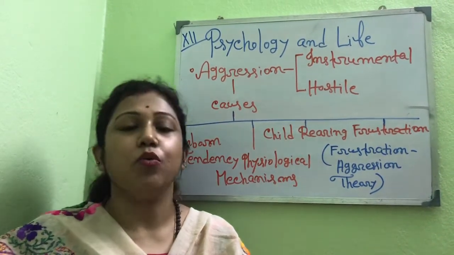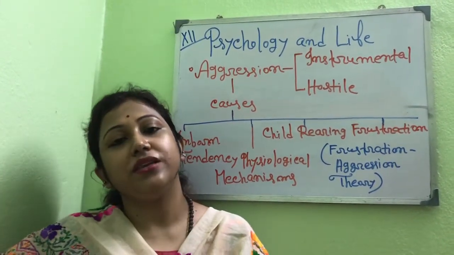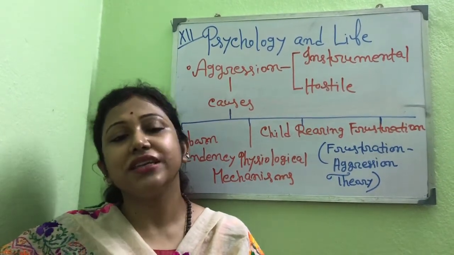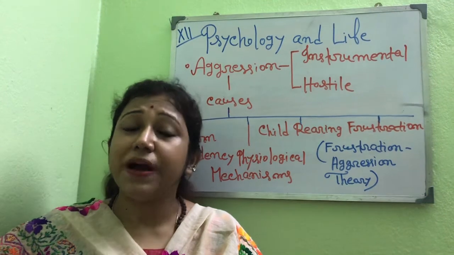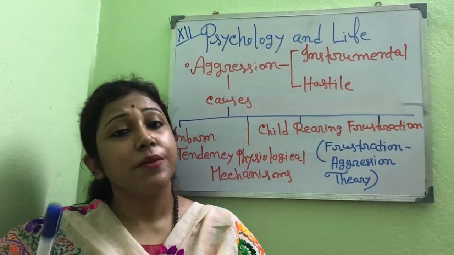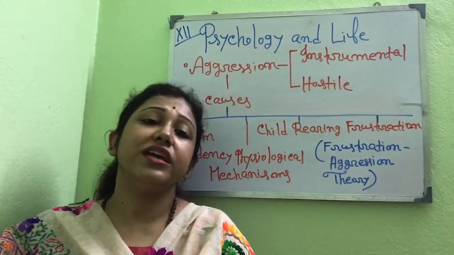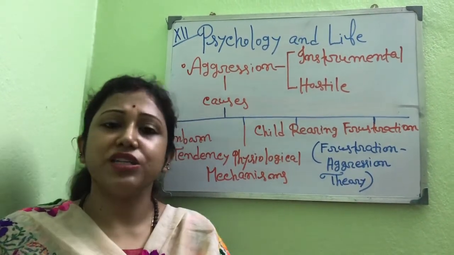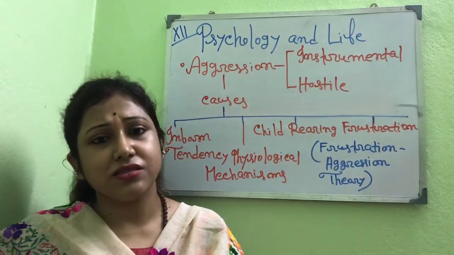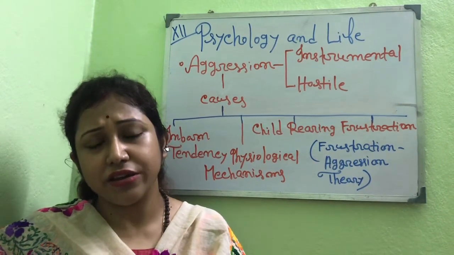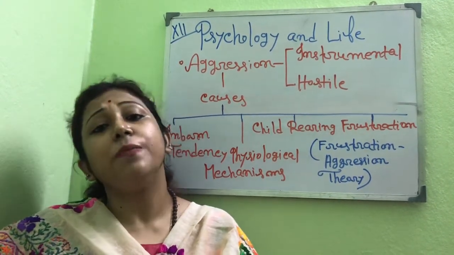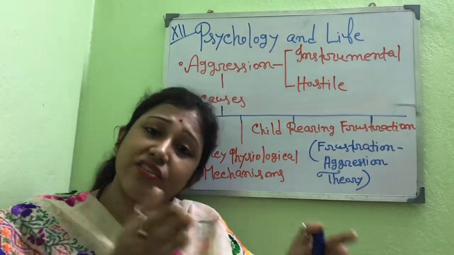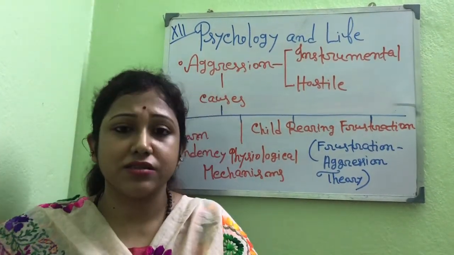Now, what is the difference between aggression and violence? Aggression is intentional, but violence may or may not be intentional. For example, during a riot, burning a bus and damaging public property is both aggression as well as violence.